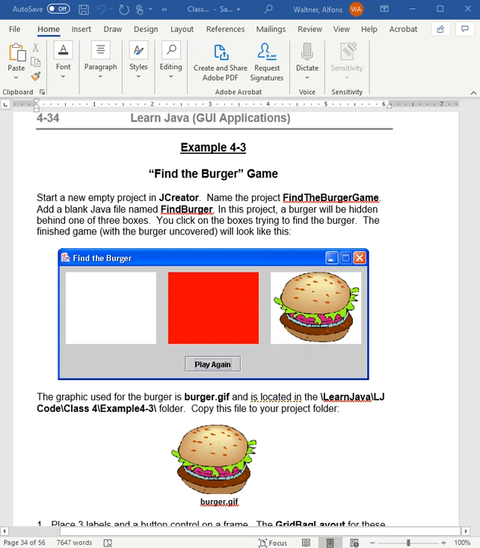And so when we get to that point, I'll make sure I put the links to the picture files so you have the little hamburger that you can do. And so this is called Find the Burger, where you click on one of the different boxes, and if you get it right, the burger pops up on the screen. If you get it wrong, it pops up with a red box. All right, and so you'll learn how to do all that with basically putting pictures on labels. All right, let's go on to number 4.